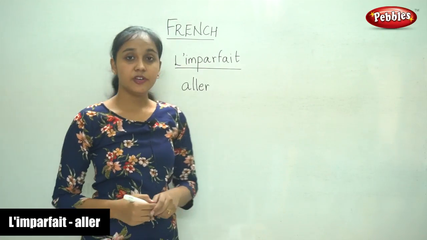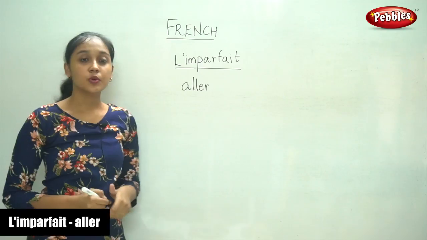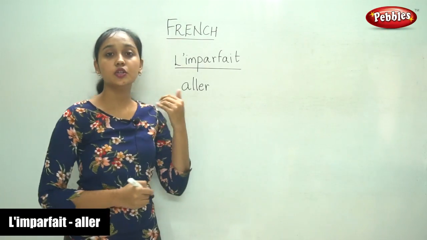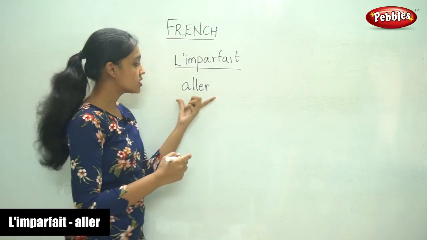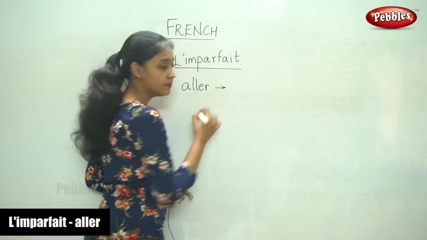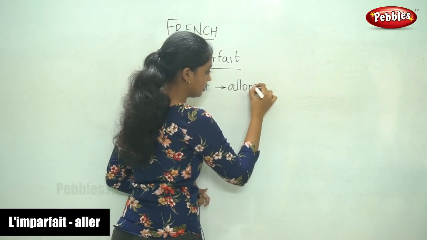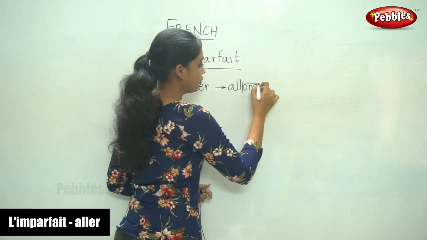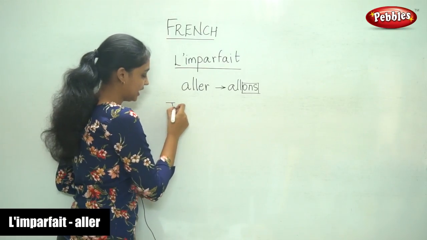The next verb we are going to see is aller. So now what is the first step for l'imparfait? We take the nous conjugation of the verb in the present tense. So what is the nous conjugation for aller? It is allons. And then we remove ons and we just add the ending.